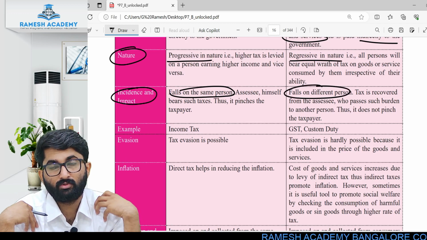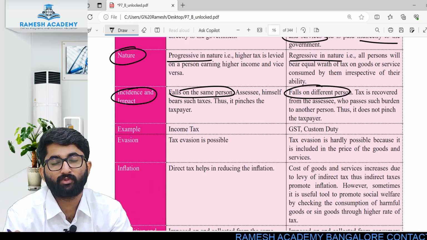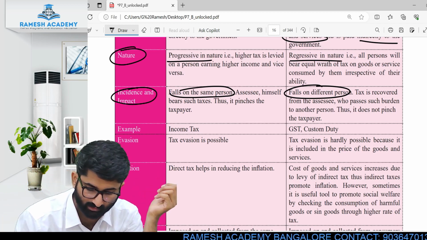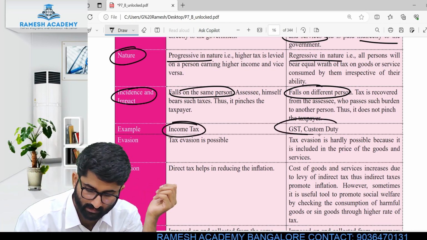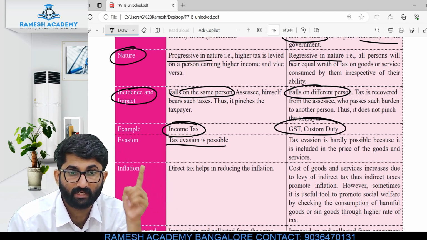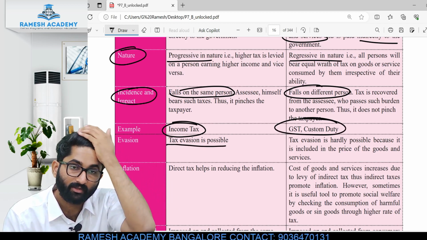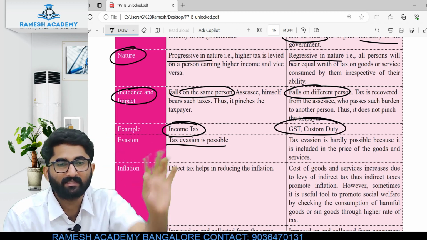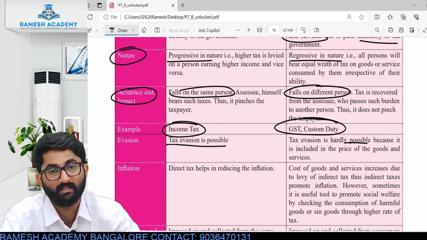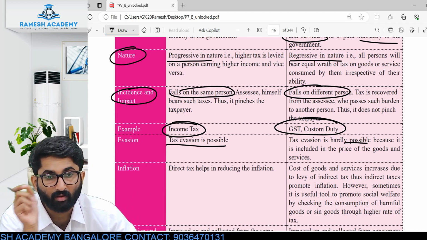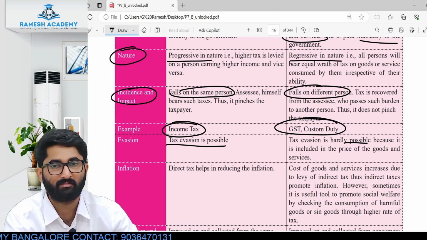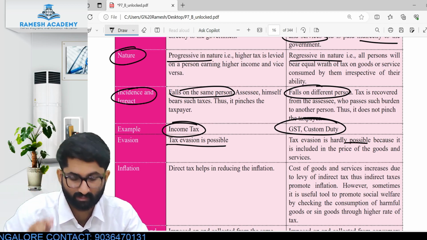I purchase the goods, the incidence is on me, but the burden to pay is on another person, the responsibility is on another person. Example, income tax, GST. In case of direct tax, tax evasion is possible. I don't show my income, so tax evasion is possible. But in indirect tax, tax evasion is hardly possible. Why? Because while paying 30 rupees for the biscuit packet, that 3 rupees is included, no? That means evasion is hardly possible.